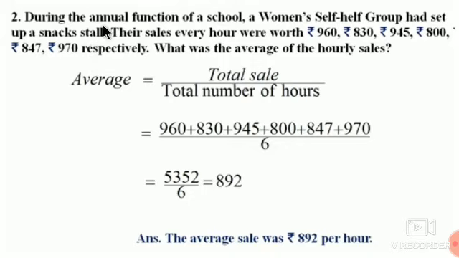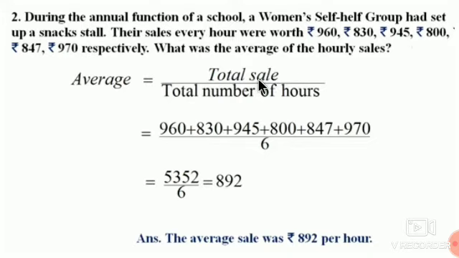Second example. During the annual function of a school, a women's self-help group had set up a snack stall. Their sales every hour were worth rupees 960, 830, 945, 800, 847 and 970 respectively. What was the average of the hourly sales? Here you have to write the total sale or sum of all the scores.